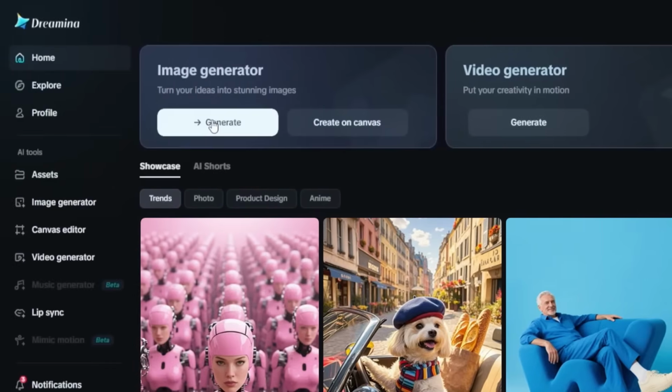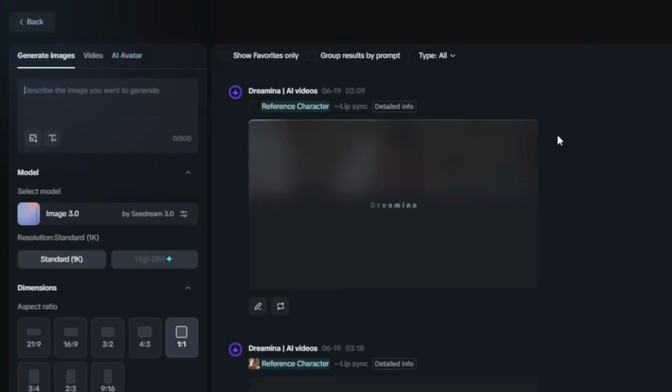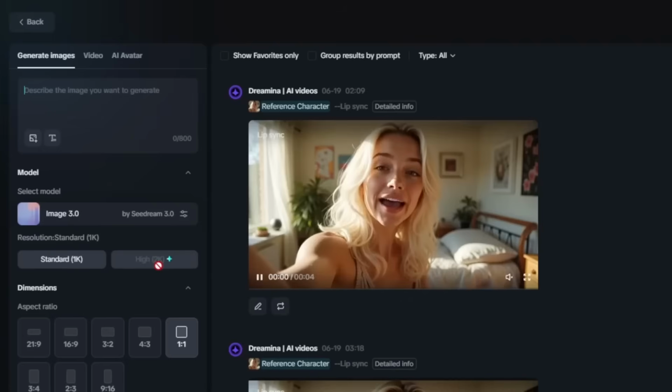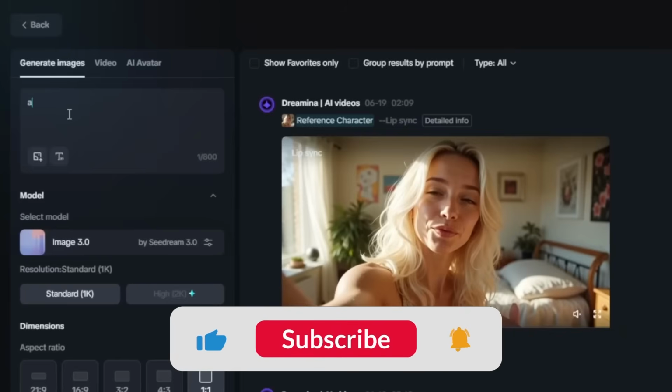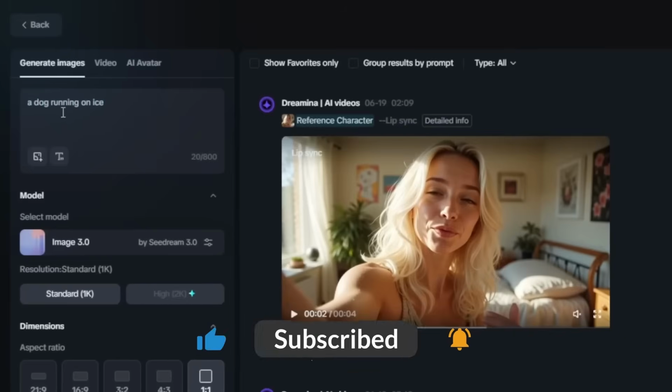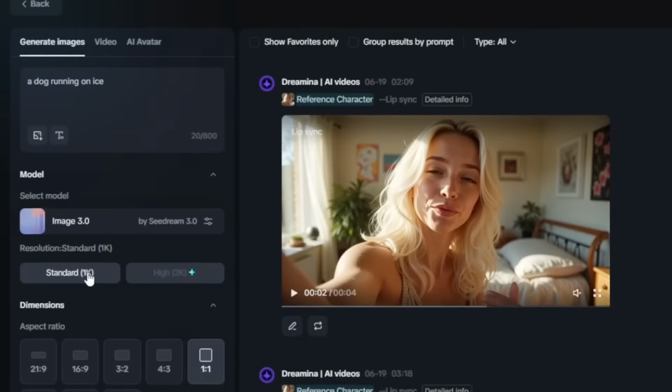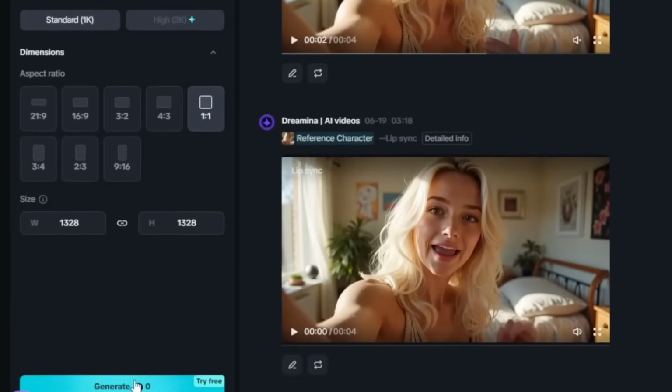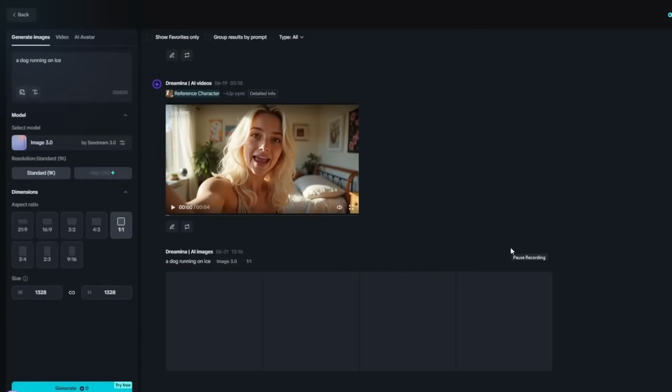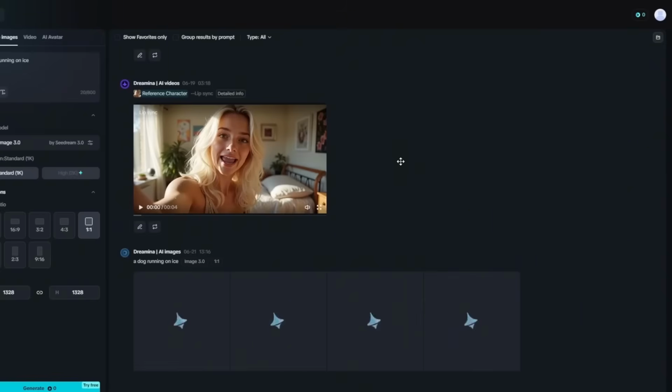First of all, let's try the image generator because the image generator is actually one of the best in terms of quality. I'm telling you, it can go up to a high resolution. Now, you can make this 2K, but for this feature, you actually have to pay. So let me show you how the image section works. Something like this. Make sure you choose this one. Then you can choose whatever aspect ratio you want. I can click generate. And as you can see, if you scroll down, the generation literally costs 0 credits, and I have 0 credits. Remember, as I've already shown, I only have 0 credits. So my method guarantees you get this for free and unlimited.